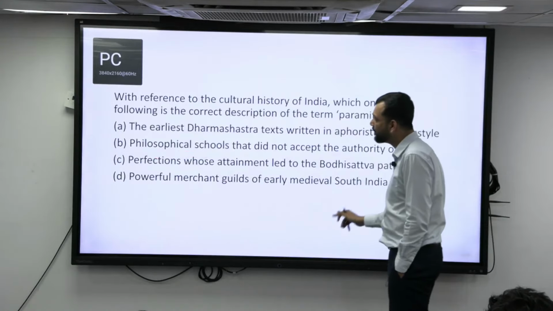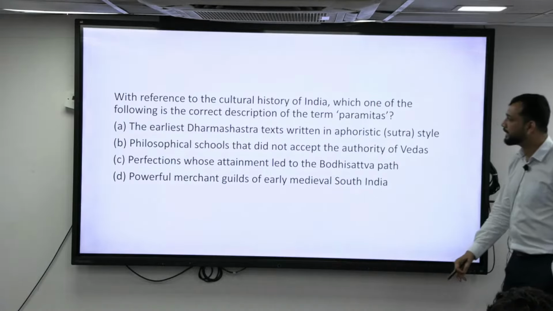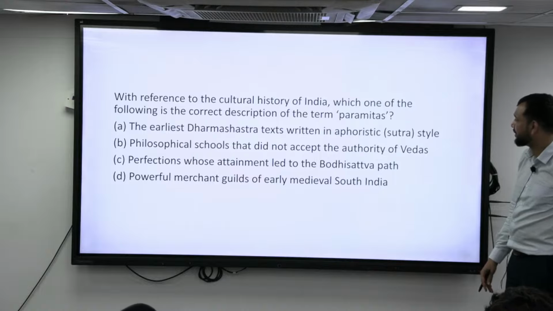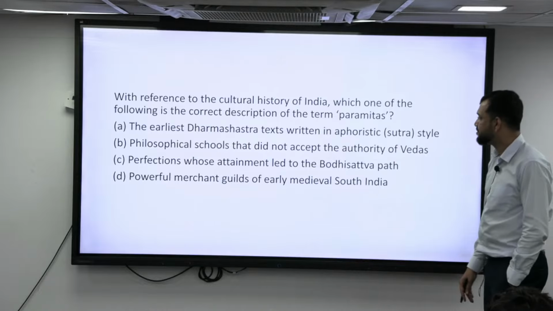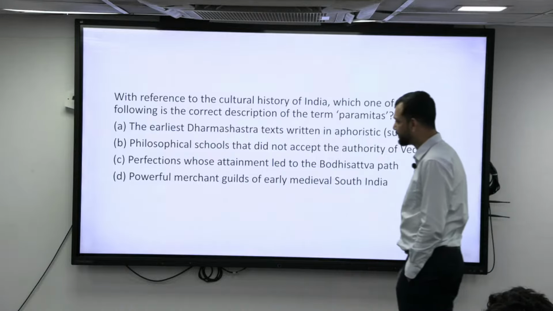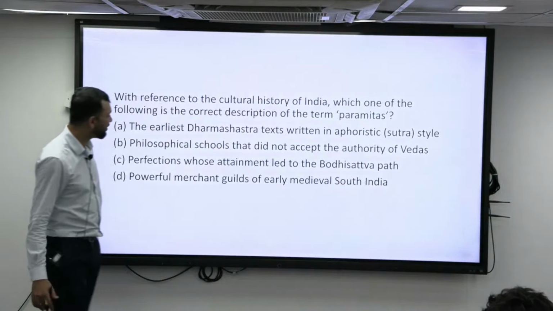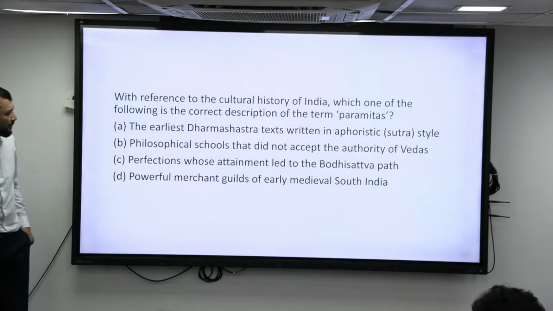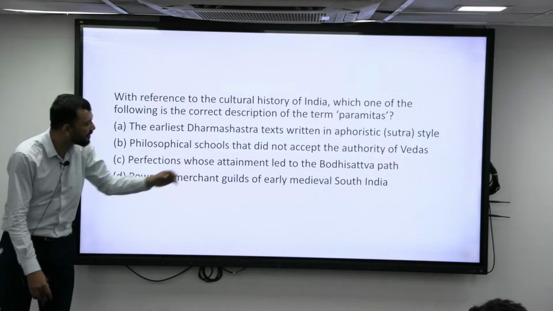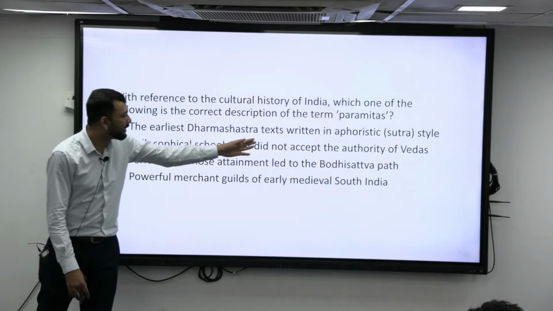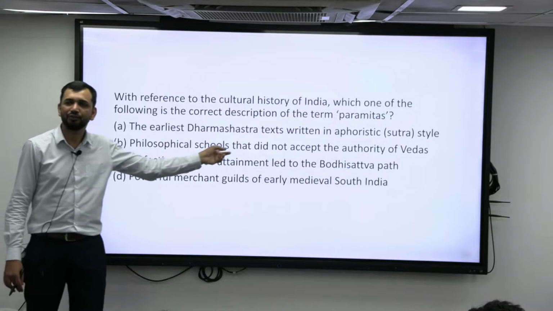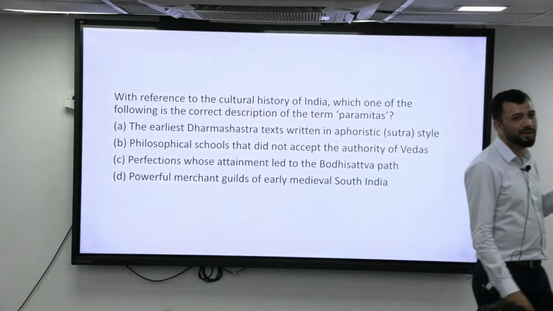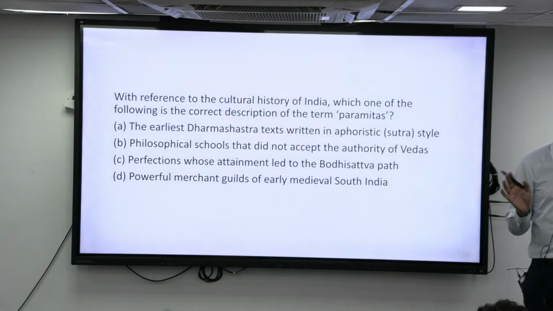Now the last question. With reference to the cultural history of India, which one of the following is the correct description of Paramitas? They were the perfections whose attainment led to Bodhisattvahood; powerful merchant guilds of early medieval times; philosophical schools that did not accept the authority of the Vedas. What is the philosophical school that did not accept the authority of the Vedas? Heterodox school, right? It is not Paramitas.